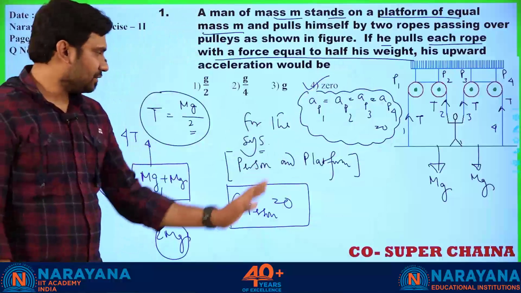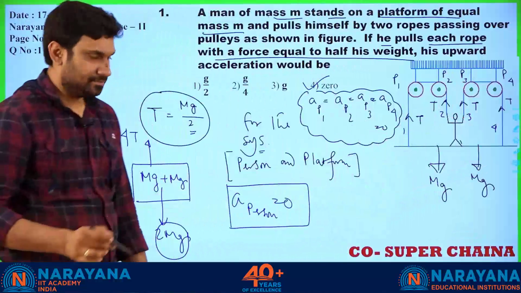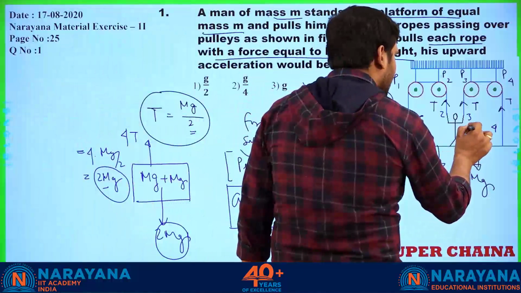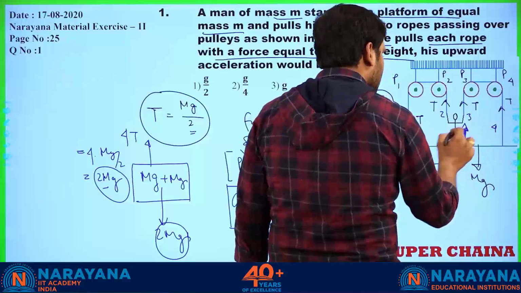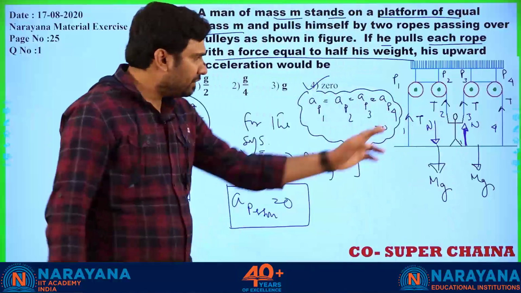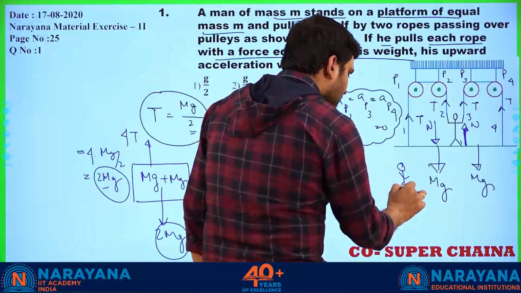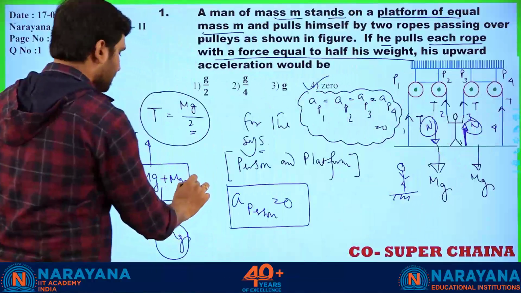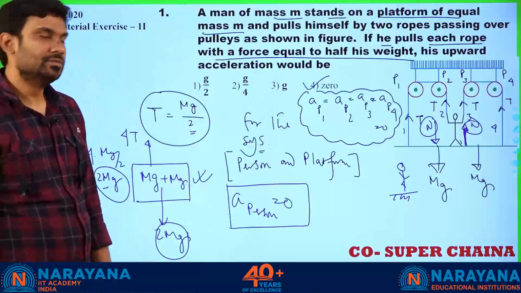Correct? So this question I have analyzed by taking the entire configuration as a single setup. Because we know that whatever normal reaction acts on the person, if it is N, he will also return the same normal reaction to the platform. So they form action-reaction pairs. If I observe from outside, I will not be able to see this force. So if I see the entire system, this is going to be the force analysis. I hope this is okay for everyone, right? No? Okay, let's go for it.